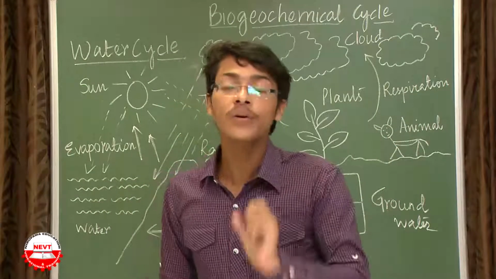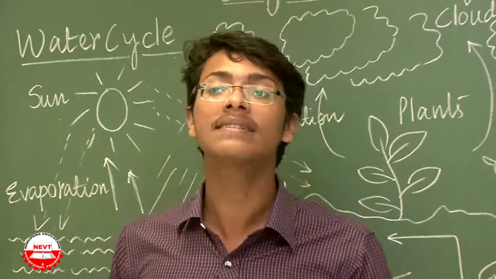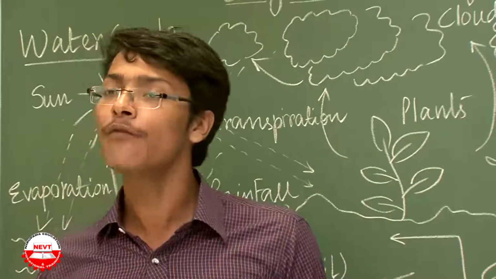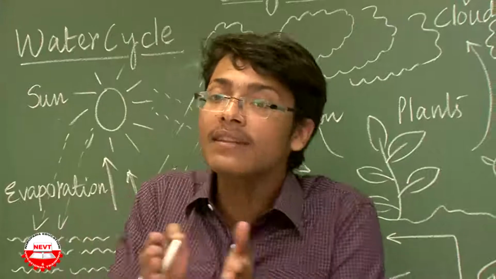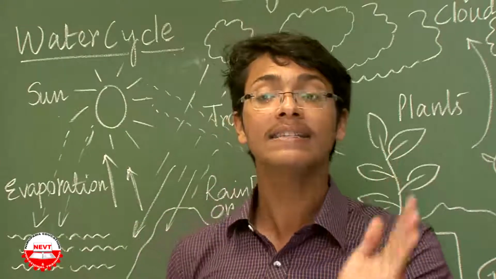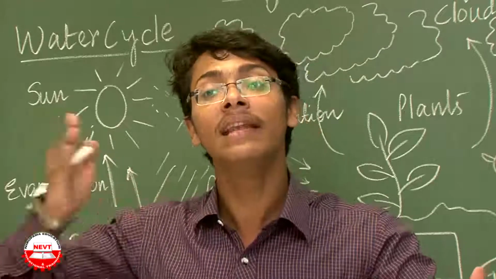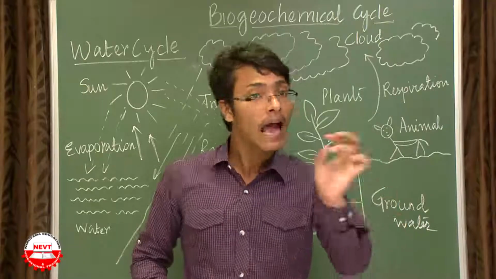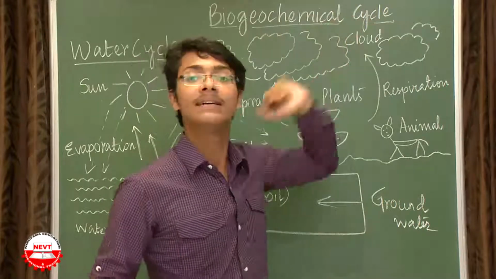Geo comes from earth, as in geology, the study of earth and its surface. So biogeo means life on earth, and chemical is definitely what we have seen in our day-to-day life, from chemistry, that is the chemical transformations of the various components. So, in a nutshell, it is the interaction of non-living abiotic components with living biotic components with respect to the life, earth and chemical nature of our surroundings. We have these biogeochemical cycles.